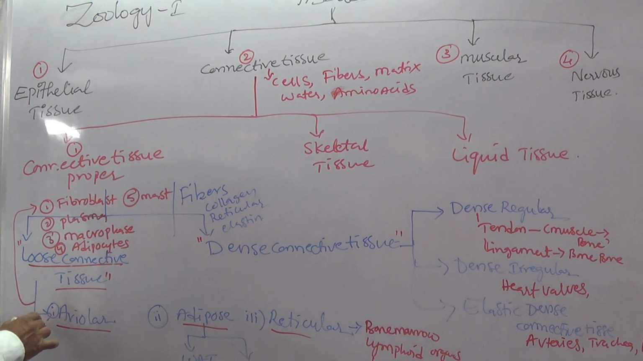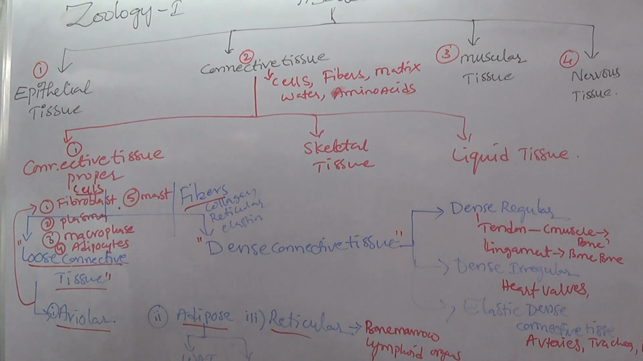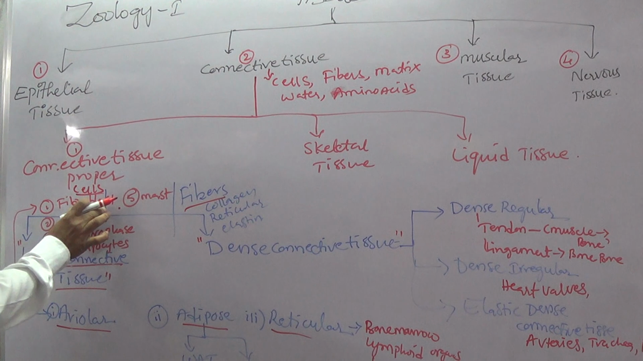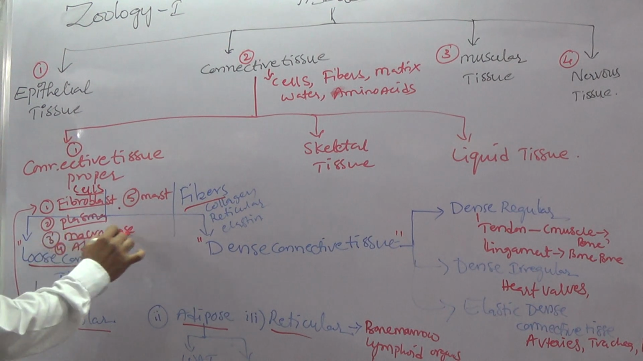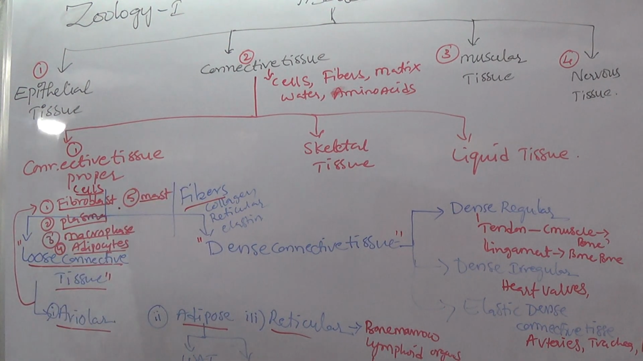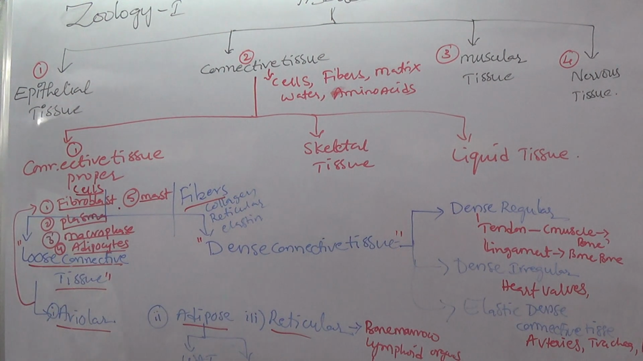Areolar tissue has five types of cells: fibroblast, plasma cell, macrophages, adipocyte, and mast cells. The first one is fibroblast. Fibroblast's main function is to produce fibers. Fibroblast cells are mature, while fibrocytes are immature cells. These cells belong to areolar tissue.